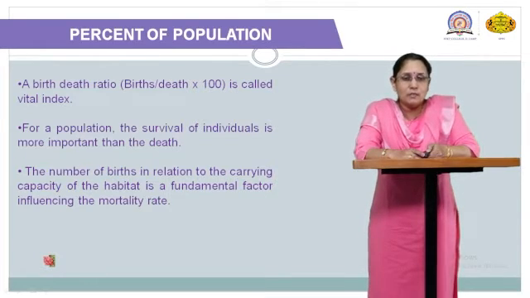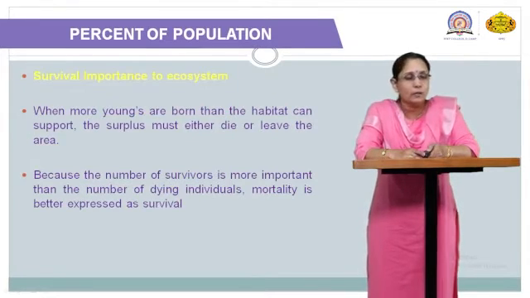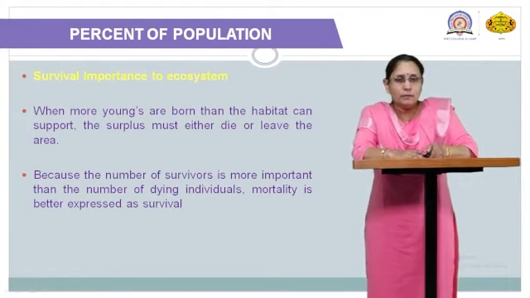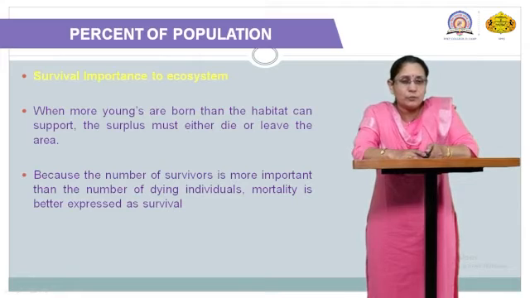The number of births in relation to the carrying capacity of the habitat is the fundamental factor which influences the mortality rate. So the birth rate and the carrying capacity of that particular ecosystem decide the mortality or death rate. Survival is always important to the ecosystem.